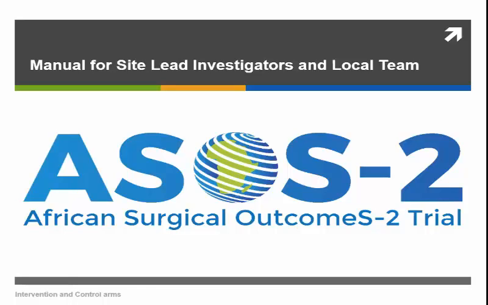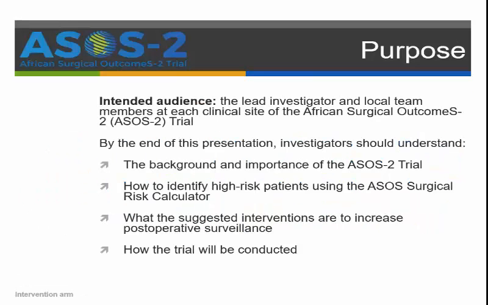Good afternoon. Today we're going to talk about the ASOS-2 trial, which will be conducted in the next few months across Africa. The purpose of this presentation is to help you understand the background and importance of the ASOS-2 trial, how to identify high-risk patients using the ASOS surgical risk calculator, what the suggested interventions are to increase post-operative surveillance, and how the trial will be conducted.